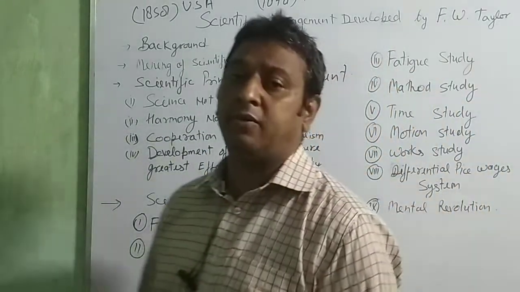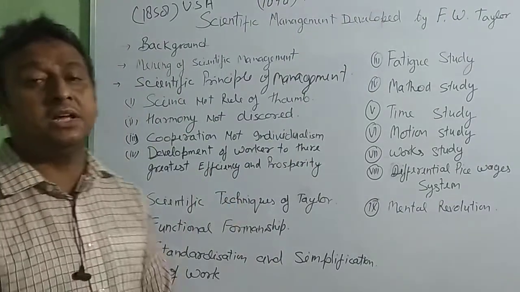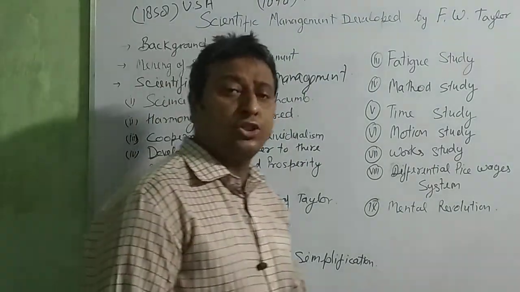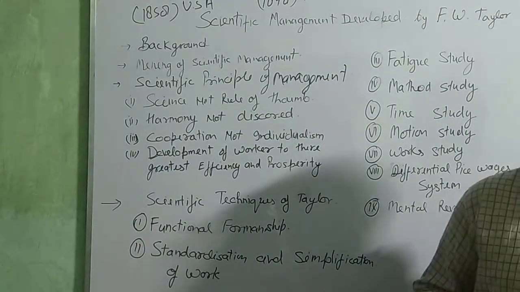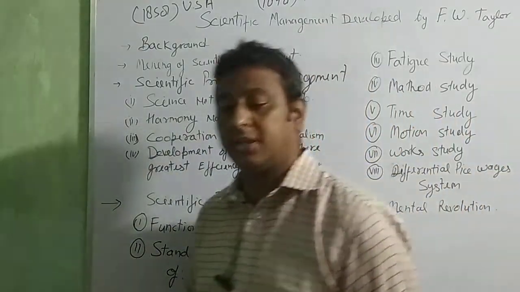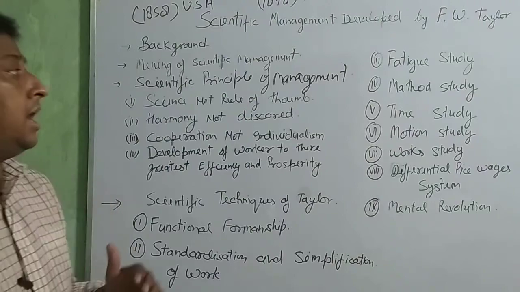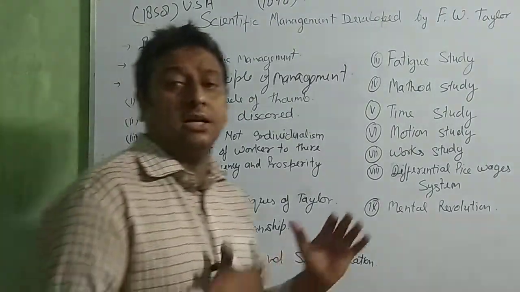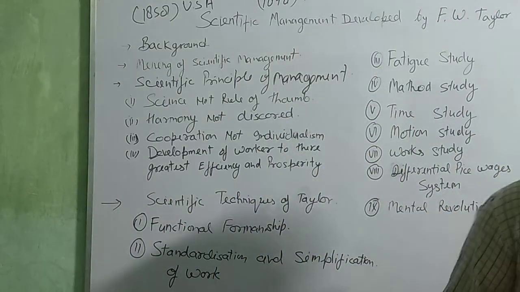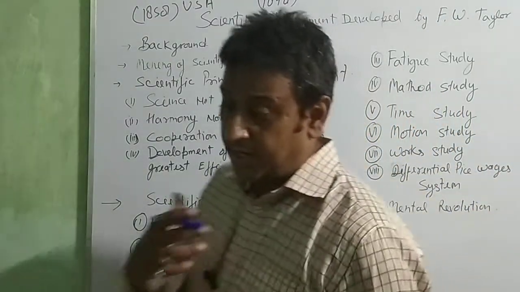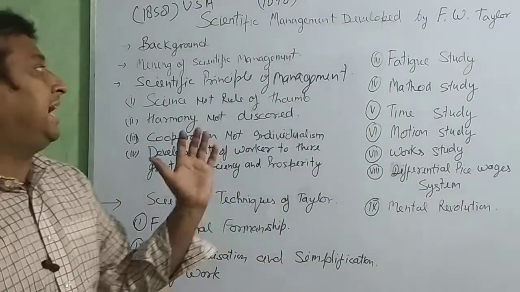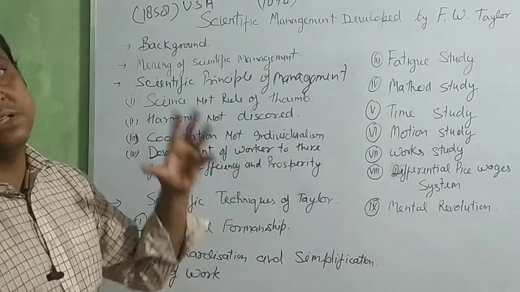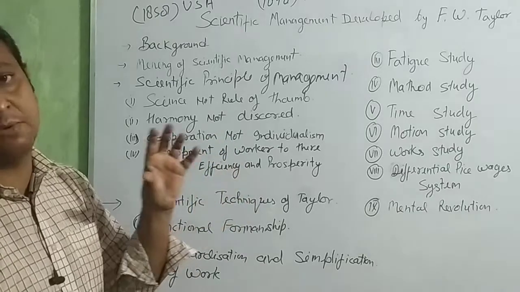Working in this company as a mechanical engineer, he was also utilizing his own scientific technique for the development of the business or solving the problems of the business. By that, he developed different types of ideas, and those ideas came to be known as the scientific principles of management.